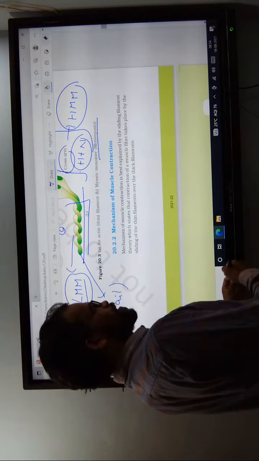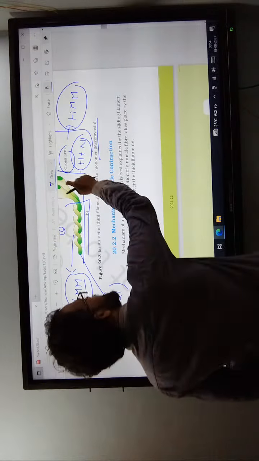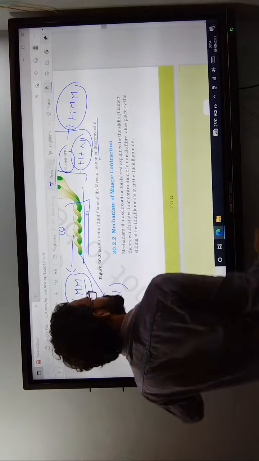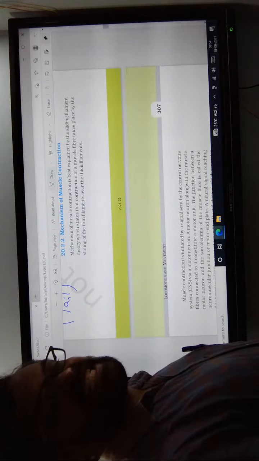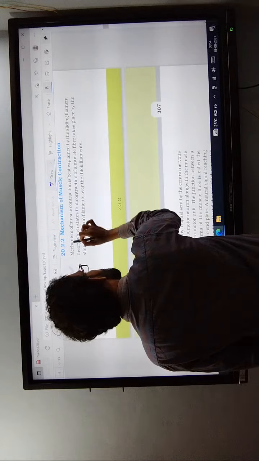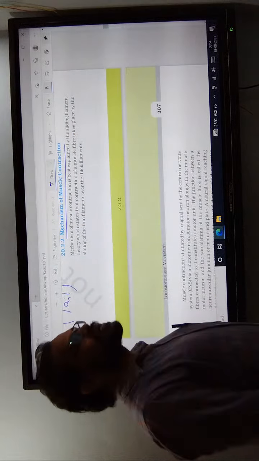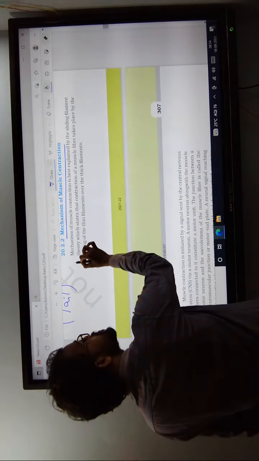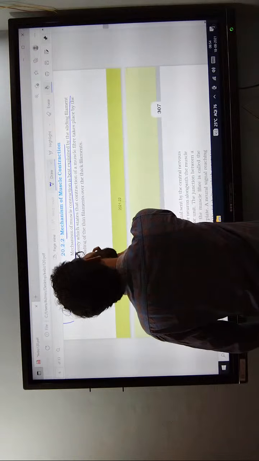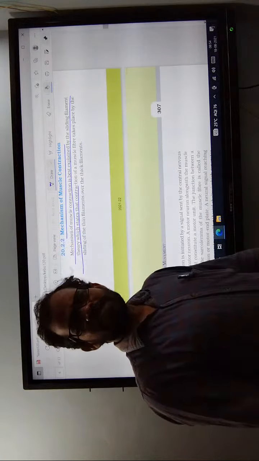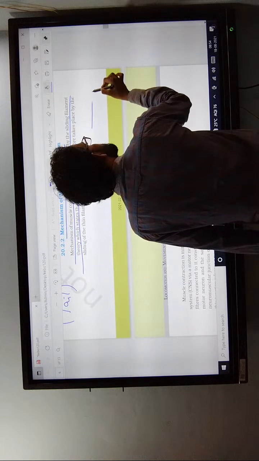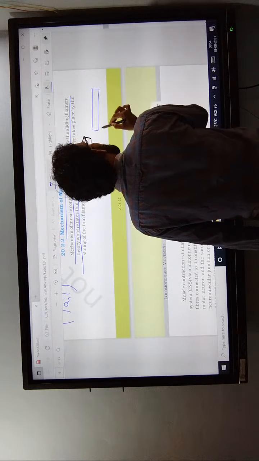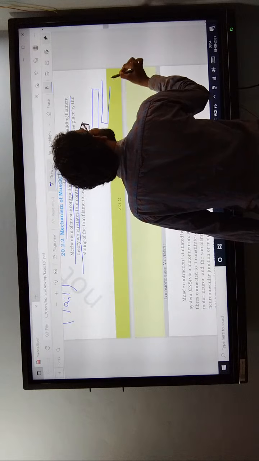Now coming to the next one: the mechanism of muscle contraction. The mechanism of muscle contraction is explained by the sliding filament theory. Now, what is the meaning of the sliding filament theory? For example, it is one slide, and it indicates another slide.